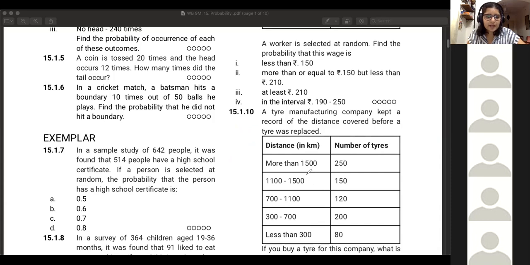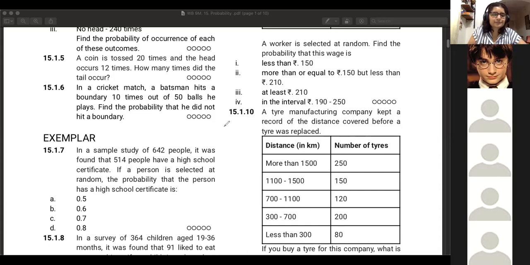Next, in a cricket match, a batsman hits a boundary 10 times out of the 50 balls that he plays. Find the probability that he did not hit a boundary. Sujal, this question is for you. Ma'am, out of the 50 balls, he hit 10 balls for boundary. So the remaining balls, 40, he did not hit for a boundary. So the probability that he did not hit a boundary will be 40 upon 50, which when reduced becomes 4 by 5. Very good. Correct.